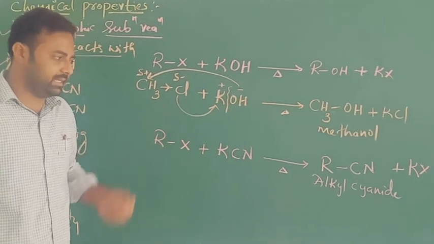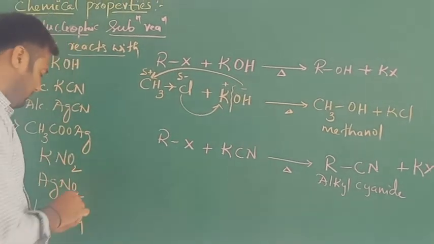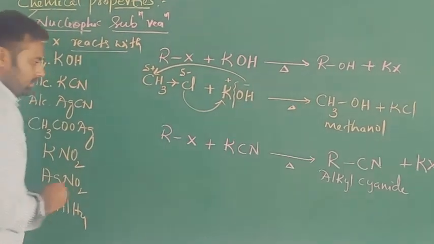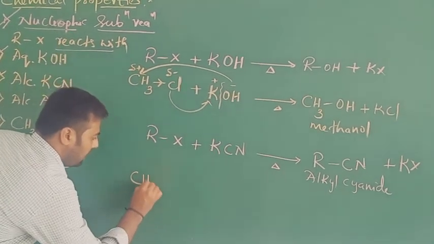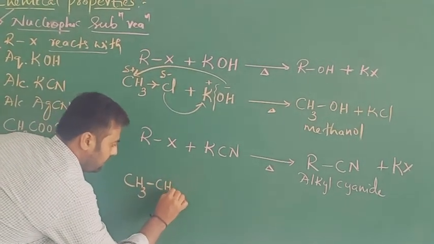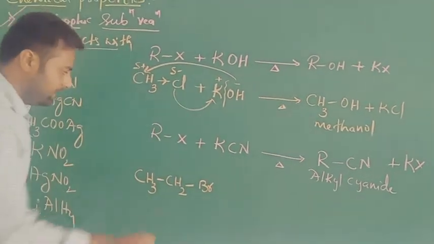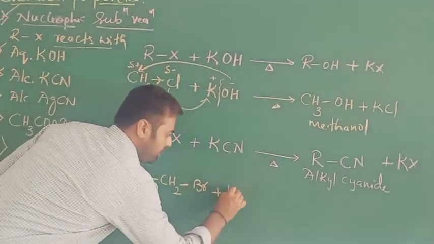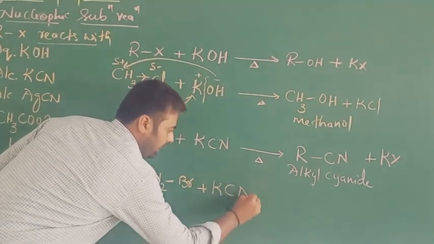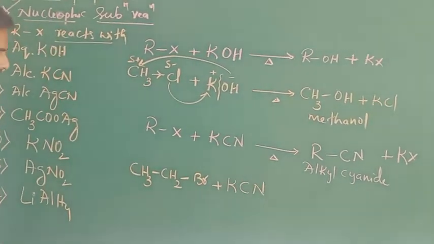To understand this, we have to use one example. I am going to take ethyl bromide, which is one of the alkyl halides, on heating with potassium cyanide, right?